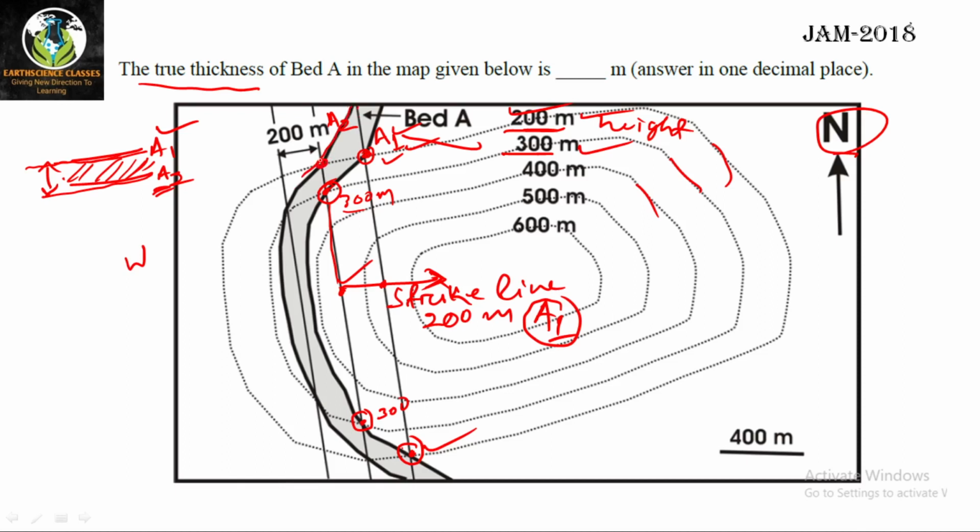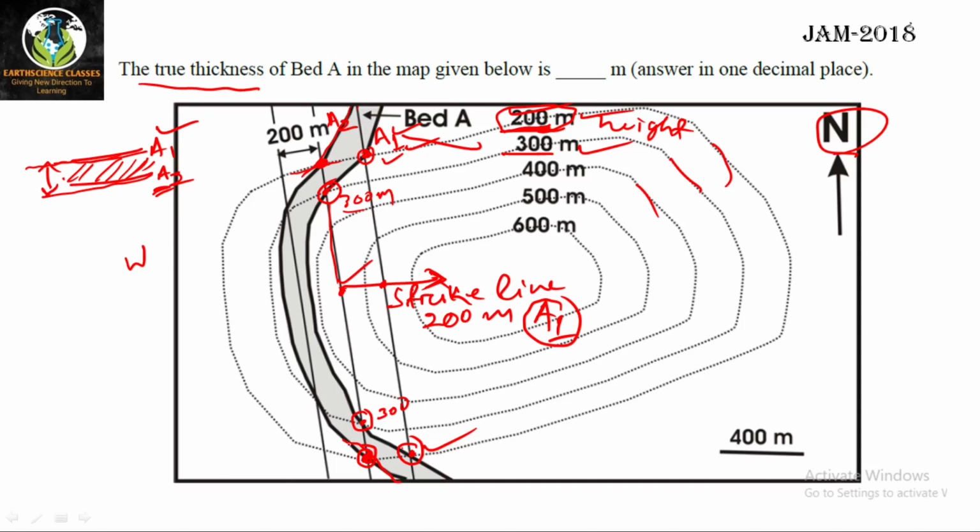Here is a point which is cross cutting the contour, and this point has an elevation of 200 meter because the contour value here is 200 meter. So here it is 200 meter, and here it is the A2 contact. Okay.